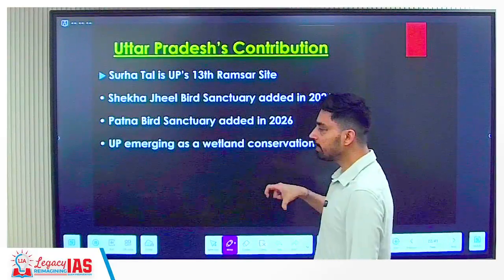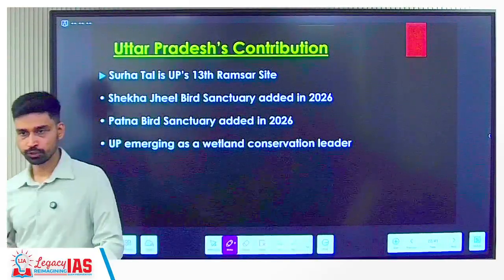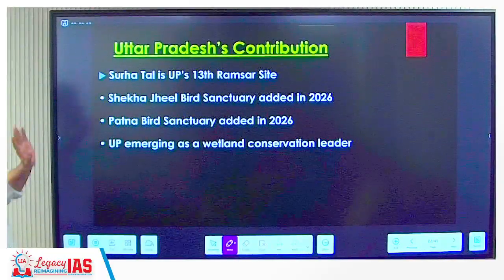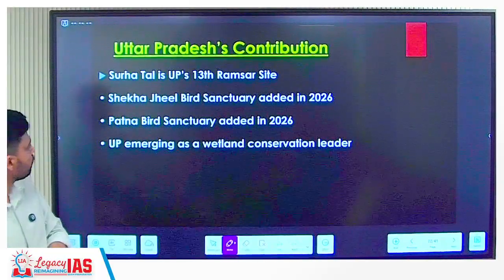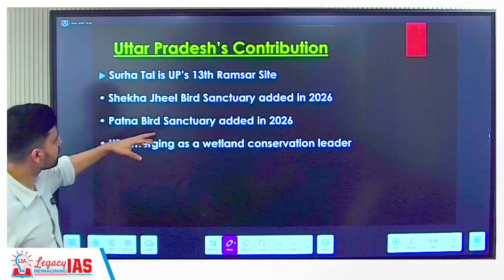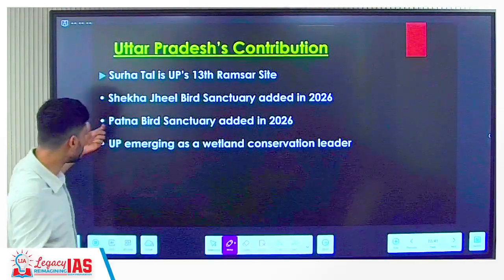Now, Surhatal, we have discussed, is in Uttar Pradesh. So how many Ramsar sites do you have in Uttar Pradesh? This became the 13th Ramsar site of Uttar Pradesh. Recently, a few more Ramsar sites were added this year, like Sakhya Jheel Bird Sanctuary and Patna Bird Sanctuary.